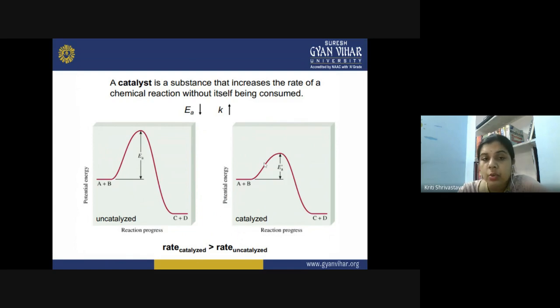So when you compare the two rates, the rate of the catalyzed reaction will always be greater than the rate of the uncatalyzed reaction. The simple reason is that now the activation energy barrier is lowered. So now, according to the Maxwell distribution, we have seen that more and more number of molecules are available for performing the reaction, and therefore the rate of the reaction will be high.